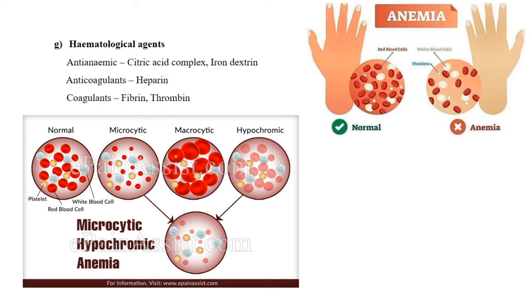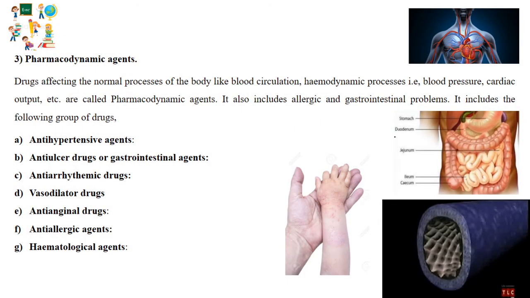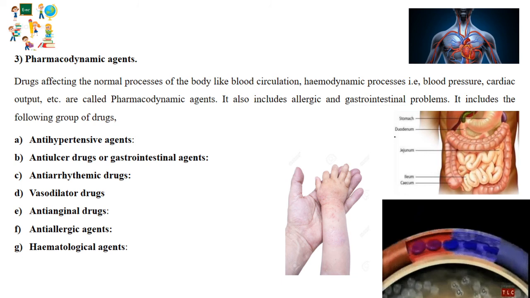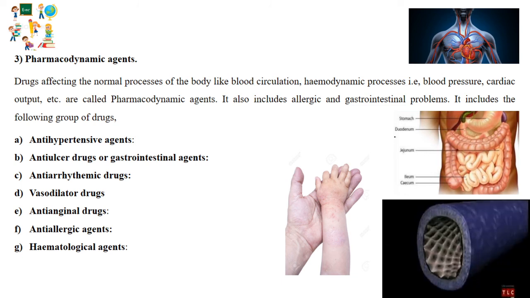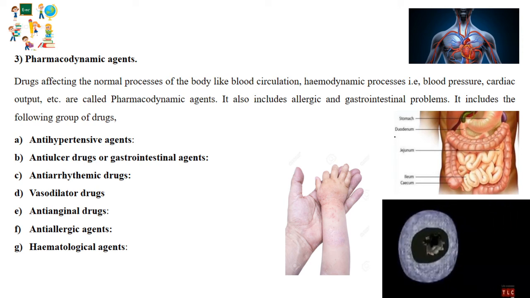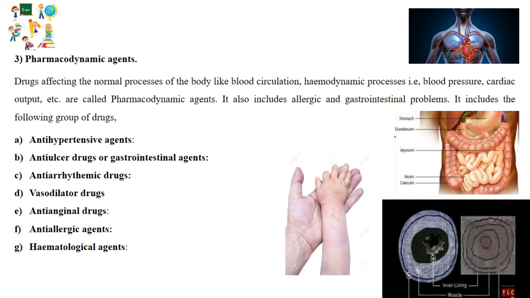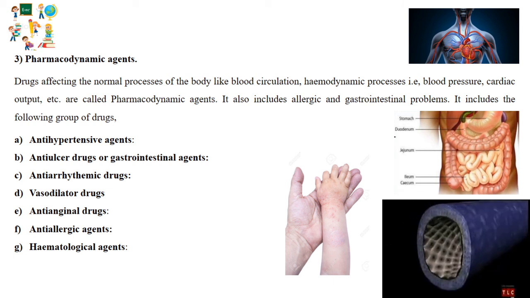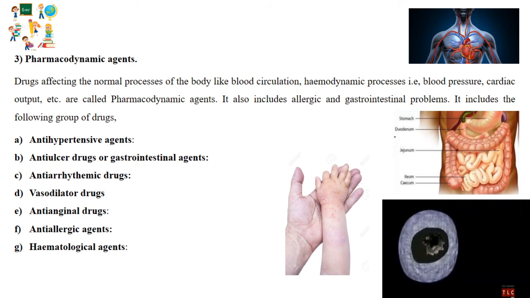So to conclude, there are totally 7 categories under pharmacodynamic agents, that is, those drugs that help to treat abnormalities in our normal physiological functions. The first one is anti-hypertensive agents, second gastrointestinal agents, third anti-arrhythmic drugs, fourth vasodilator drugs, fifth anti-anginal drugs, sixth anti-allergic agents, and the last one hematological agents.